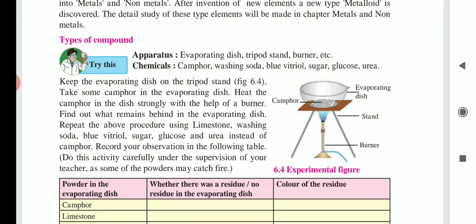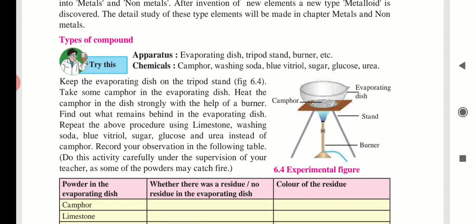Now see the table. There are 3 columns, including the powder in the evaporating dish. Which powder do we have to take first? That one, camphor. When we heat that camphor, see whether there is residue or no residue in the evaporating dish. When we heat the camphor, we will see there is no residue present in the evaporating dish because the camphor is totally burned.